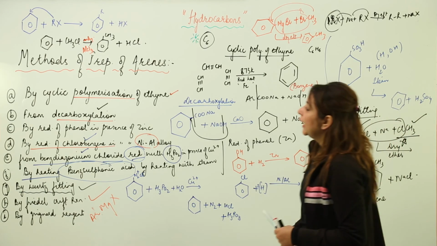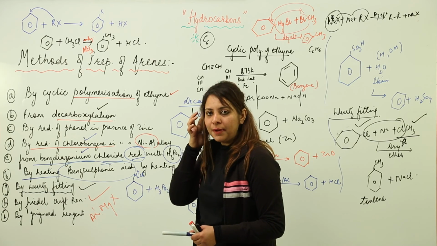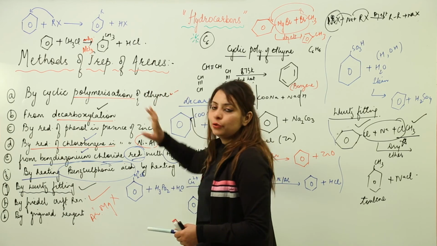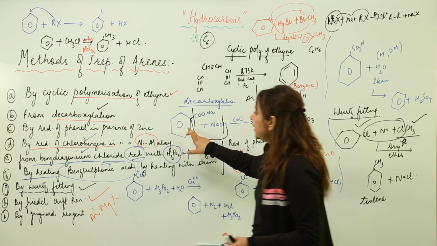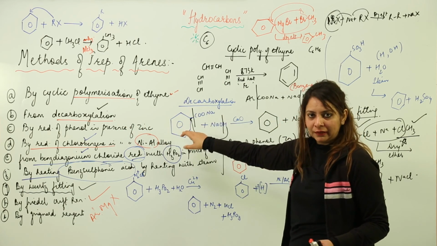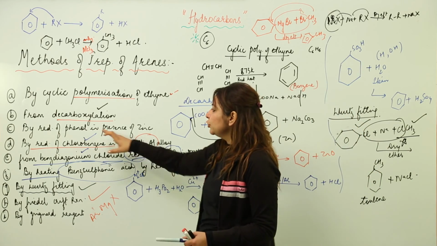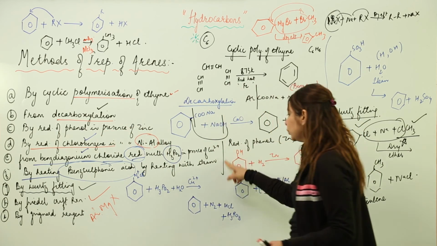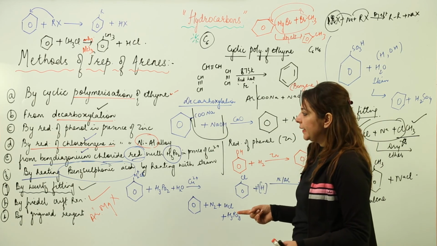So these are the few methods by which you can actually form arenes. What you have seen is that by cyclic polymerization of ethyne, that means by using an aliphatic compound you get an aromatic compound. From decarboxylation we initially use the aromatic ring, so it transforms into benzene. By reduction of phenol, here also you took an aromatic compound and then by reducing you transformed it into benzene.